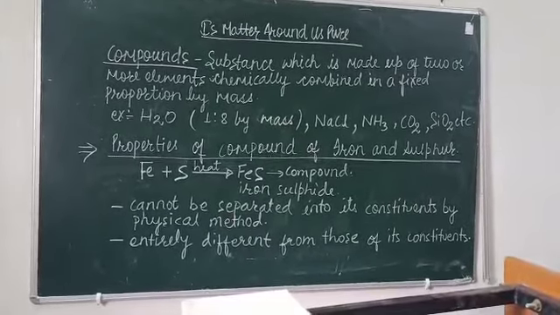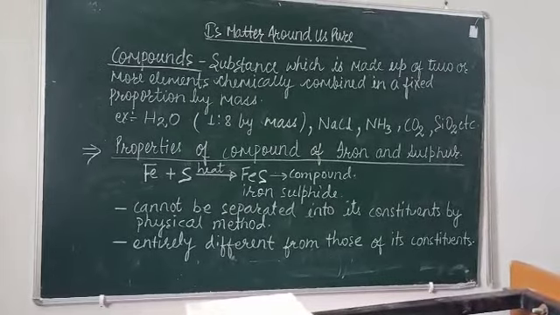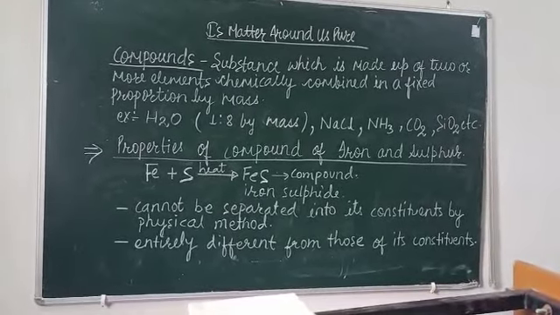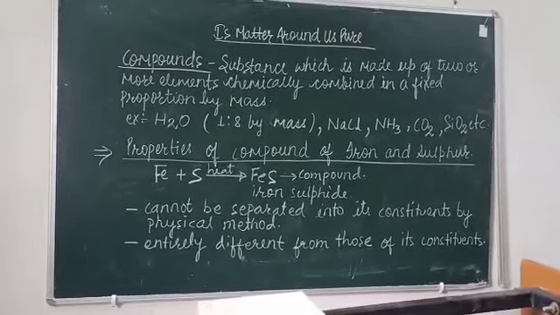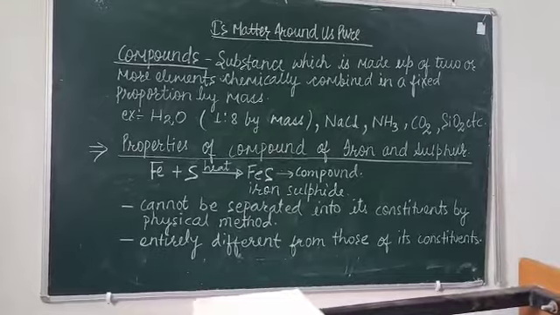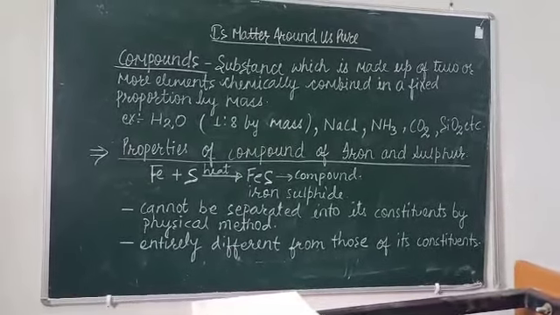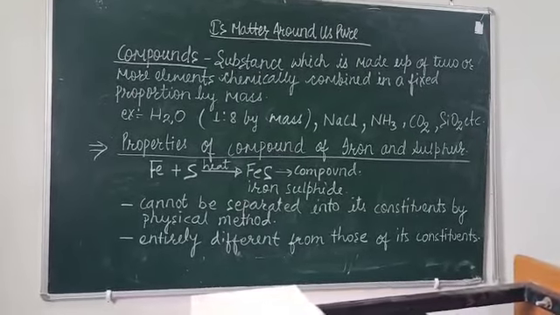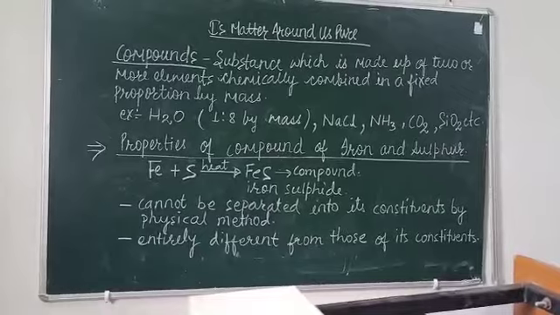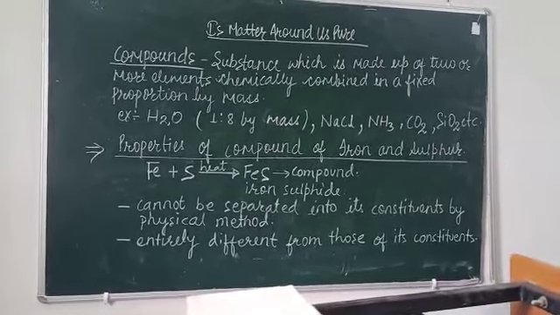There are various examples of compounds, like water. In water, the elements hydrogen and oxygen are present in the ratio 1:8 by mass, in which the mass of hydrogen is 1 and oxygen is 8. Like that, sodium chloride, ammonia which is NH3, carbon dioxide CO2, and silicon dioxide SiO2, etc.